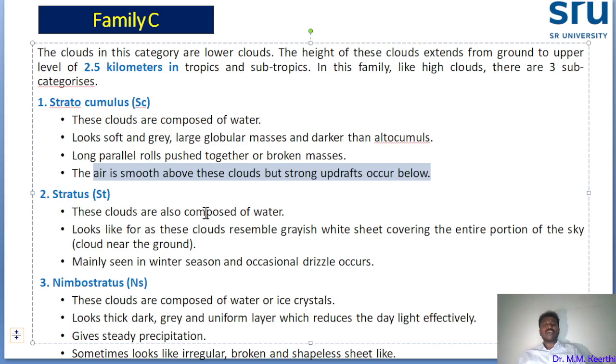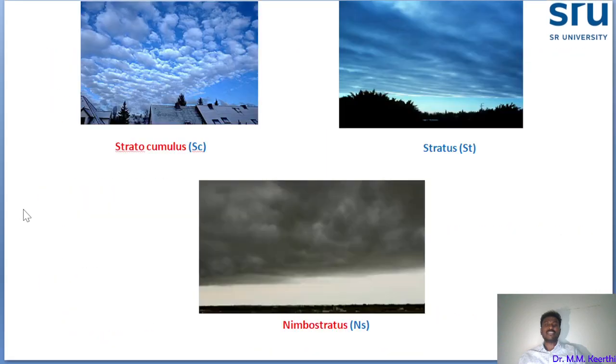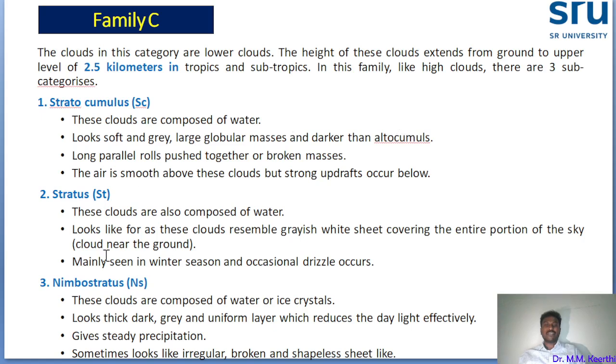These clouds are also composed of water, and they resemble a grayish white sheet covering the entire portion of the sky. This cloud is near the ground level. You see, this is the stratus. I already told you, stratus clouds are near the ground level.